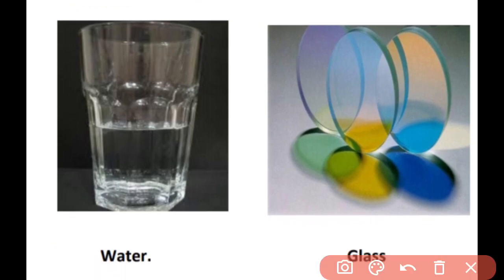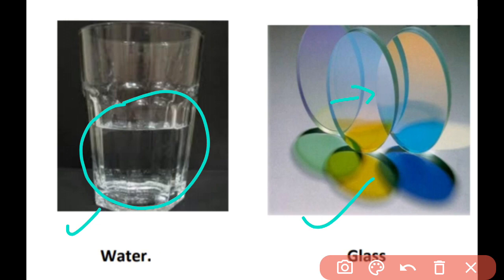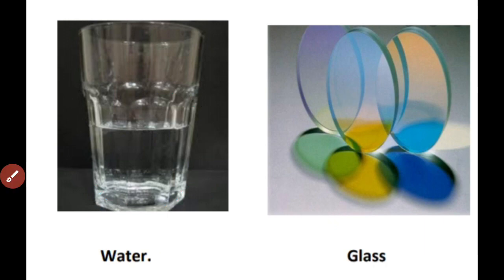For example, here in the picture you can see water in a glass, and the second one is the glass itself. If some other person is sitting on the other side of this glass of water, you will be able to tell very clearly what the other person is doing and how it looks. In the second picture also, if you observe things on the other side of this glass, you will be able to tell clearly whether the person is doing something or just sitting still. So you are able to tell what the other person is doing.